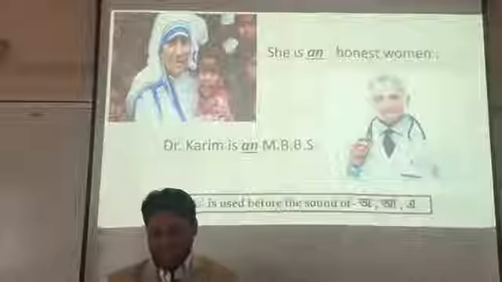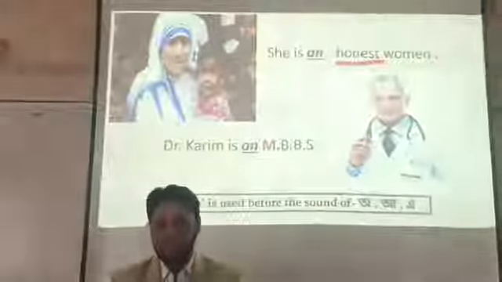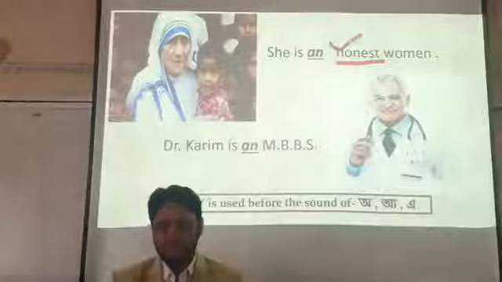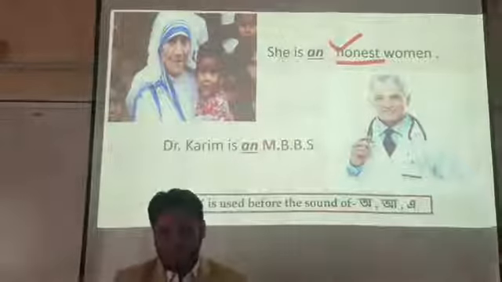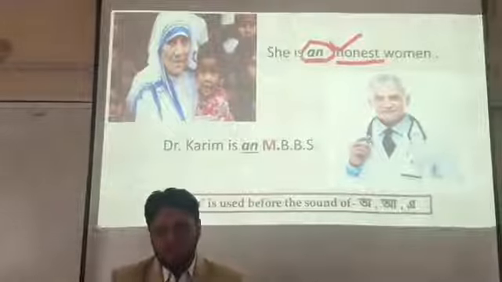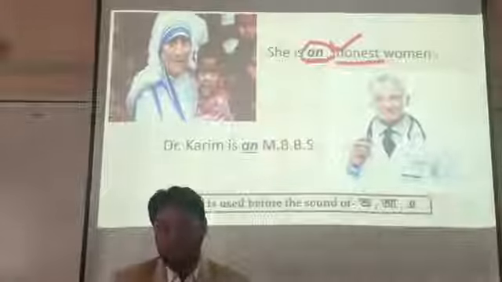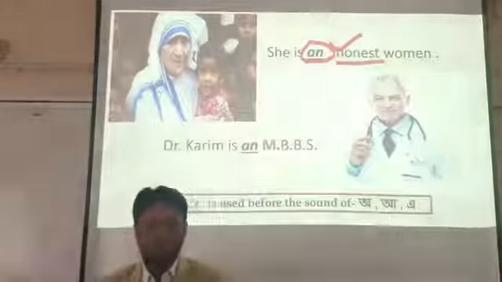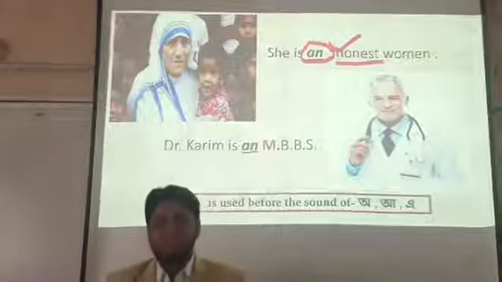Here, the noun is honest. Honest starts with the consonant letter H. But we use "an", my dear students, here before a consonant letter. Why should we use "an" in this case? Because H is silent here.